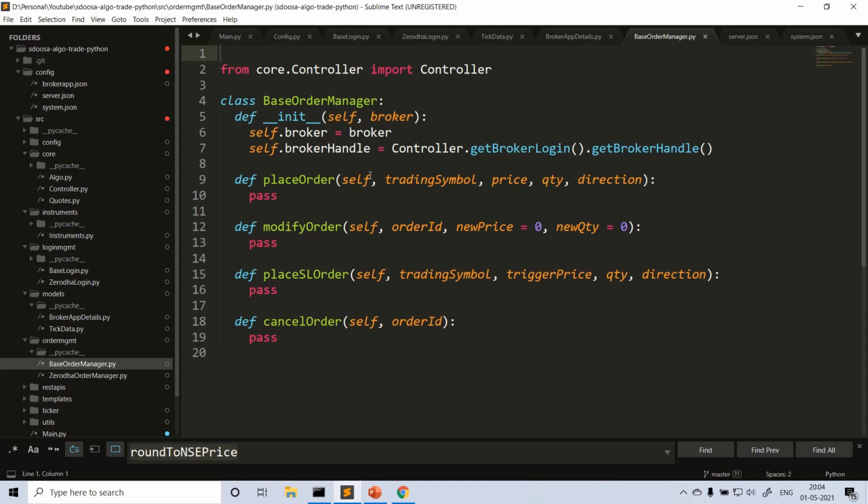So when you create this base order manager, or any instance of this base order manager, you need to pass the broker. You don't need to pass it actually. So here in this case, I'm just getting it from the controller. I'll tell you how we get it from the controller. Here just call controller get broker login and get broker handle.